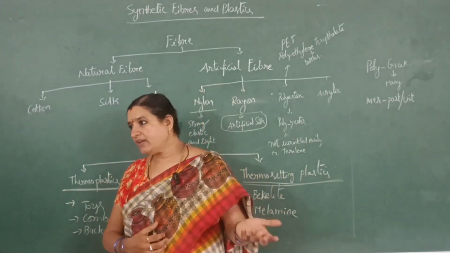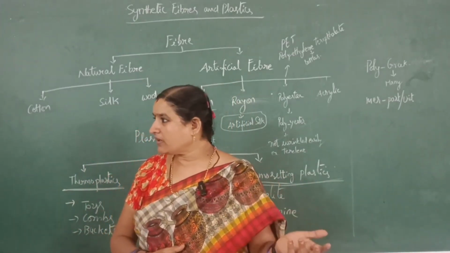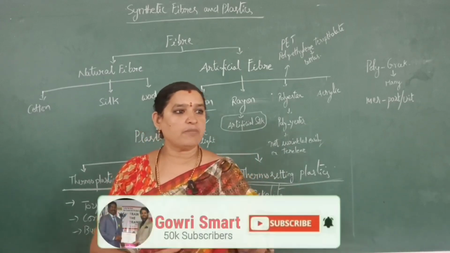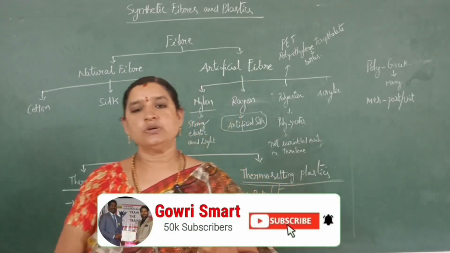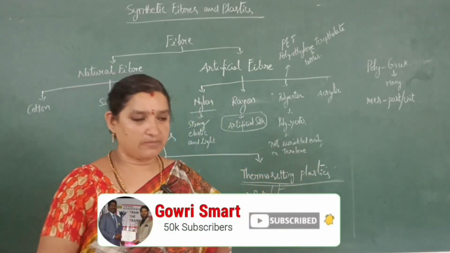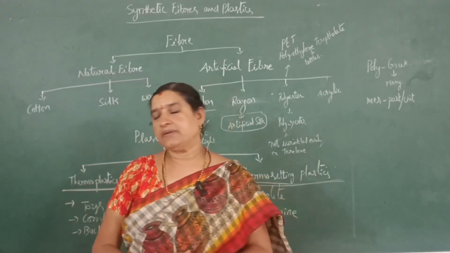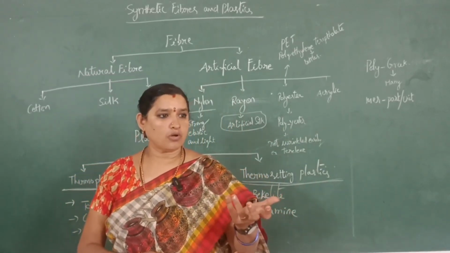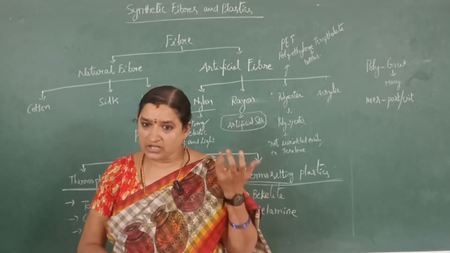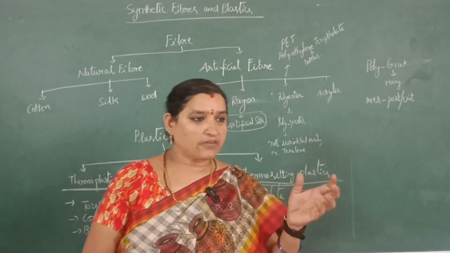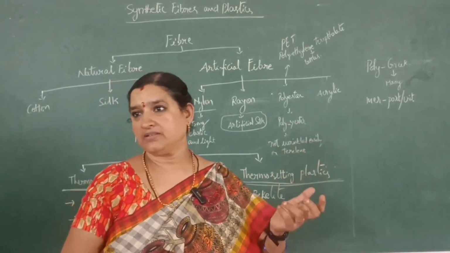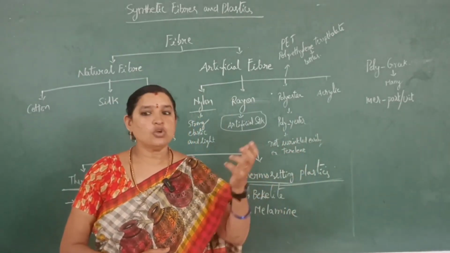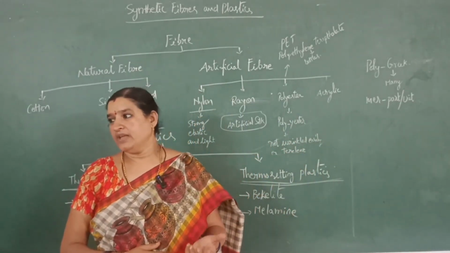Plants are also part of nature. Animals are also part of nature. We get this fiber from plants and animals, so that is called natural fibers. What are the natural fibers? Cotton. We get it from cotton balls. So cotton is a natural fiber. Cotton balls we get from the cotton plant. So we get cotton from a plant. So it is a natural fiber.